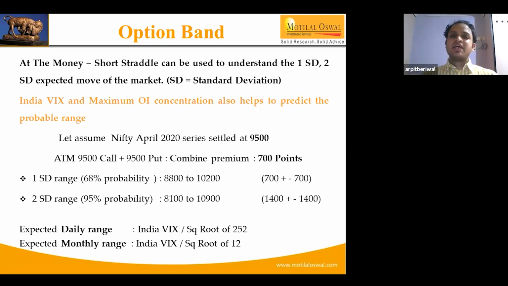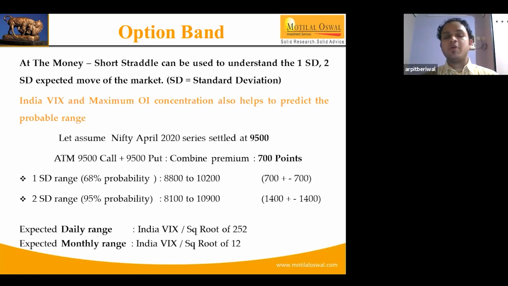So we have an example over here. If we talk about April 2026, for example, Nifty is currently trading at 9,500. If you look at the monthly call and put for the 9,500 strikes, it is 350 and 350. So if we combine the premium of call and put, that is 700 points. So market participants expect that Nifty is likely to trade between 8,800 to 10,200.